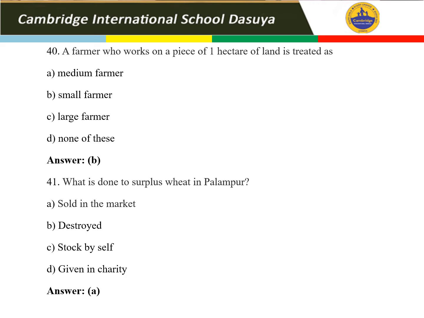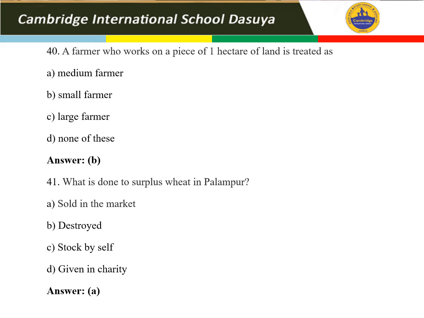What is done to surplus wheat in Palampur? What were they doing with the surplus wheat? I already told you this thing. They were selling it into the market. The second option is destroyed, the third option is stock by self, and option D is given in charity. They were selling it into the market, sold to the market. Fine, so that was the right answer.